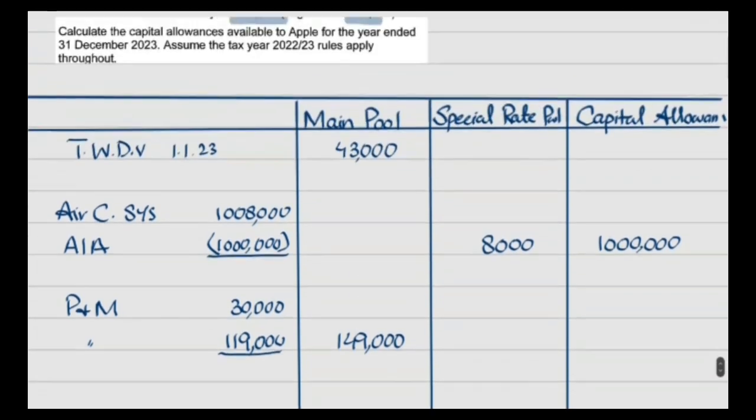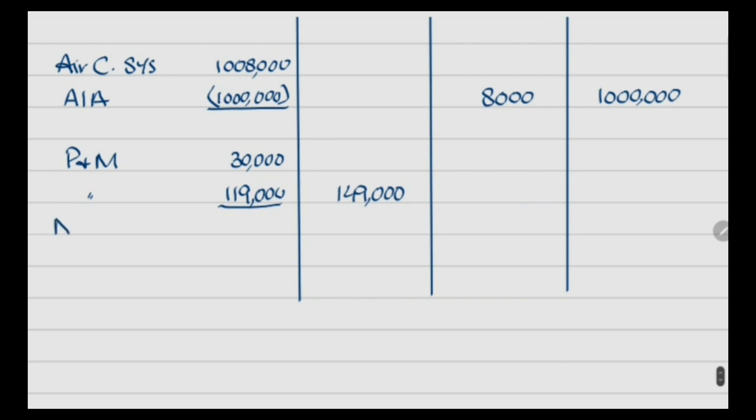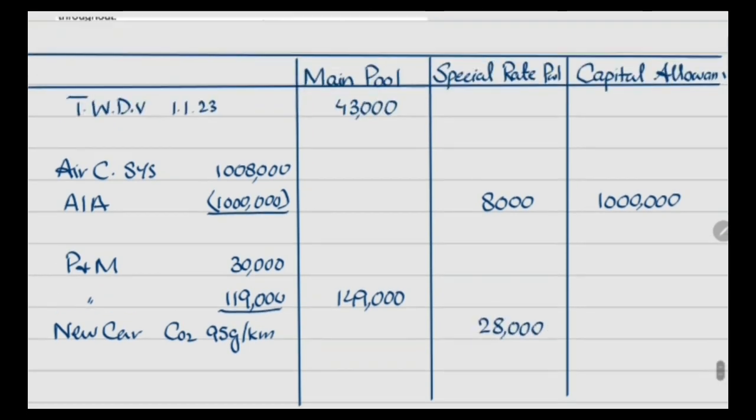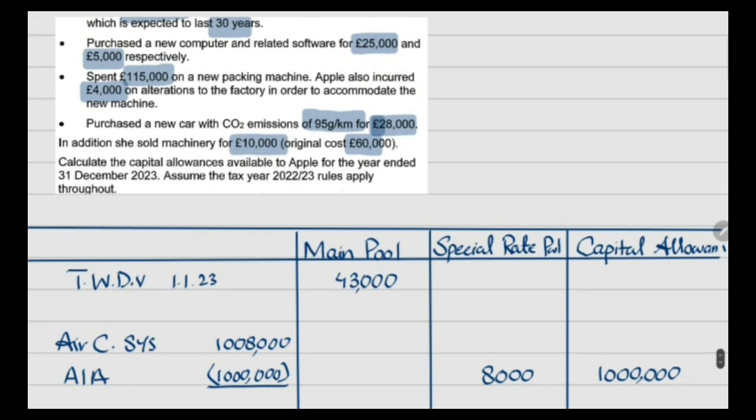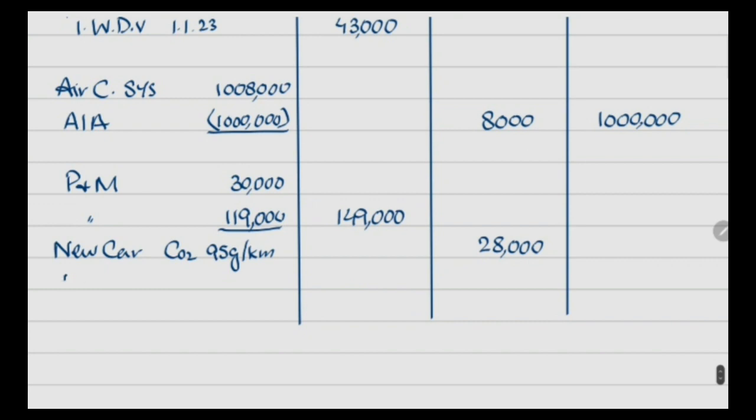So it will be recorded in the special rate pool. The cost of the car is 28,000. In addition, she sold machinery for 10,000. So this 10,000 disposal would be subtracted from the main pool.